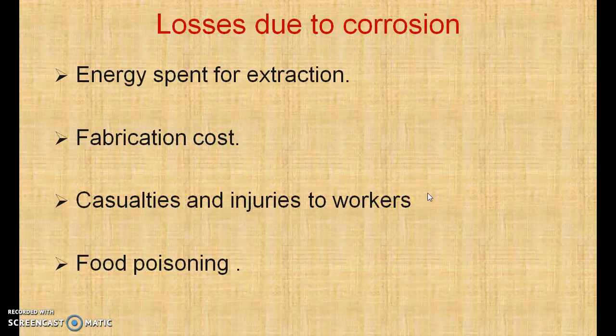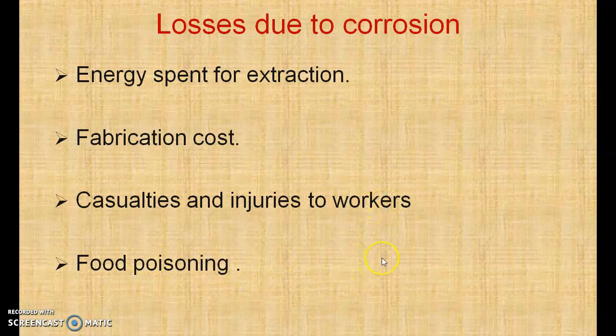Now it may happen that sometimes the metal becomes brittle, the structure becomes weaker. Sometimes there is a shutdown in the industry, a lockdown in the industry. So during this period, there are more chances of metal undergoing corrosion. And after a time when it again reopens, when the workers start working, there are chances of casualties and injuries to the workers. So this we must remember.